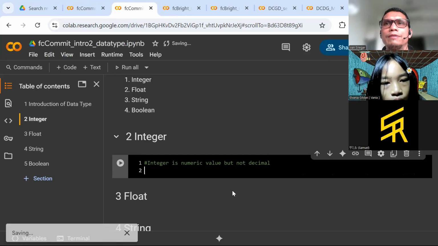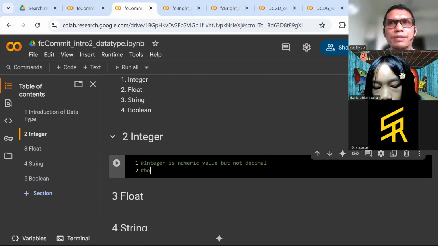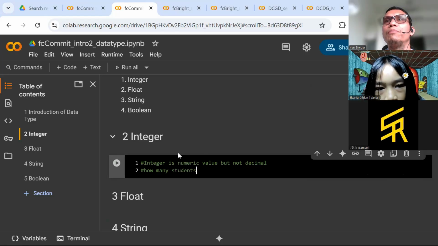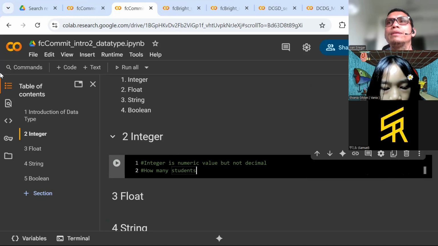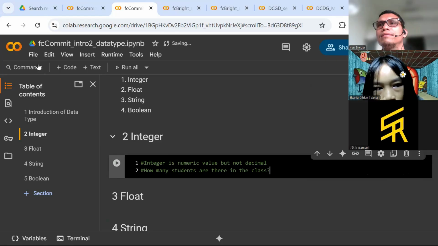So for example, how many students are there in the class? This should be an integer, because students cannot be half, one third, or one fourth.